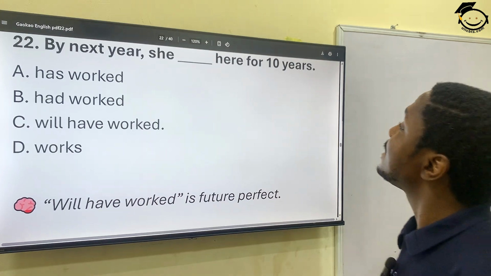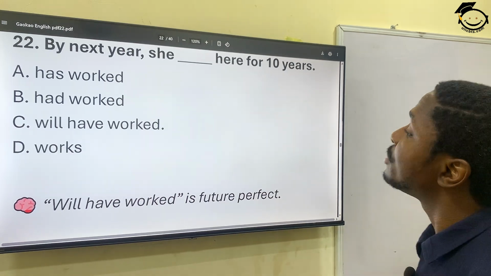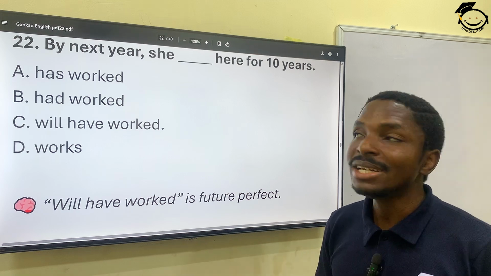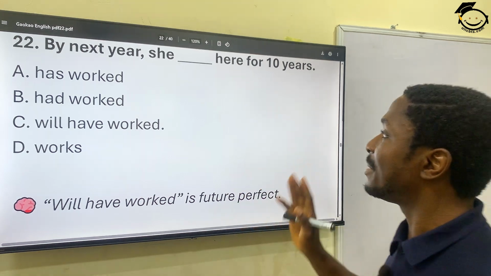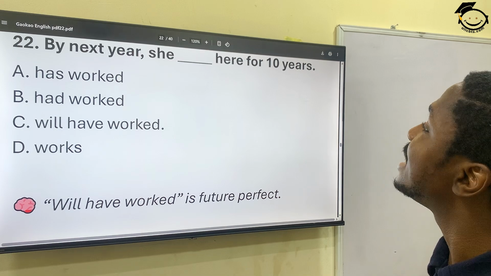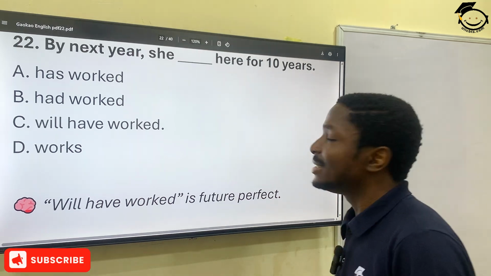22. By next year, she dash here for 10 years. This is a future tense, future perfect tense. So by next year, she has worked here.